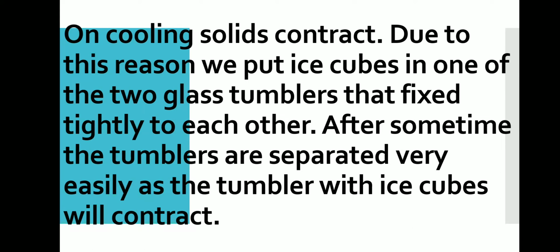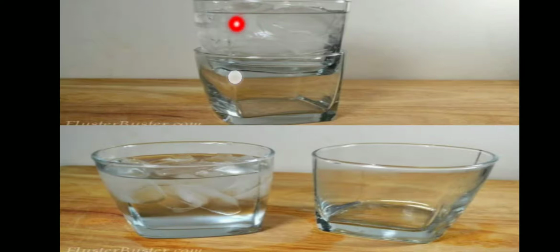On cooling, solids contract. This is another property of solids, that on cooling they contract. Due to this reason, we put ice cubes in one of the two glass tumblers that fixed tightly to each other. After some time, the tumblers are separated very easily as the tumbler with ice cubes will contract. You can see here, ice cube is kept here and it is left for some time. This tumbler will contract and then the two can be separated easily. So here change is taking place with the help of changing the other thing also.